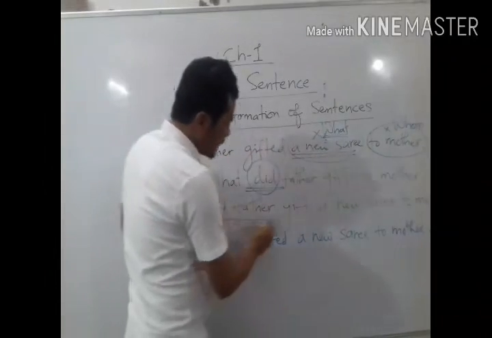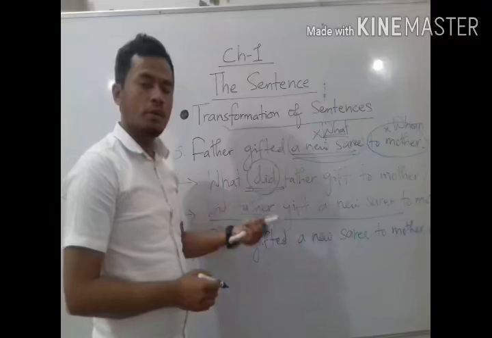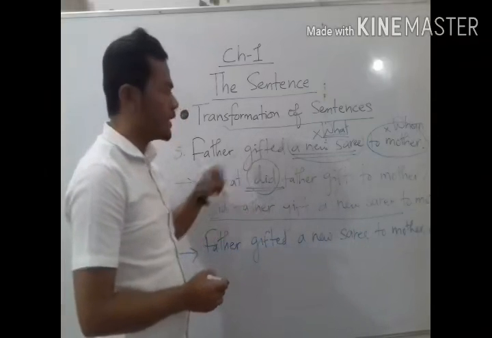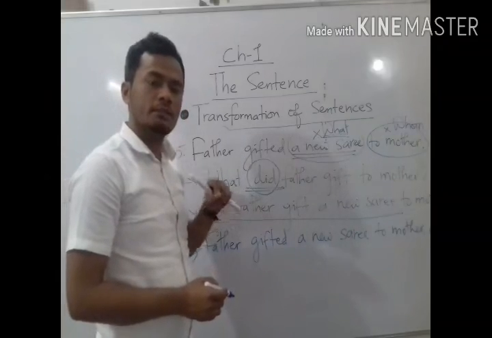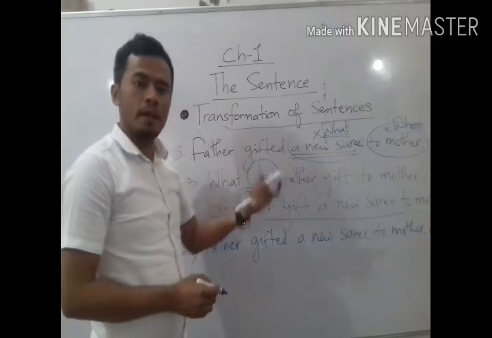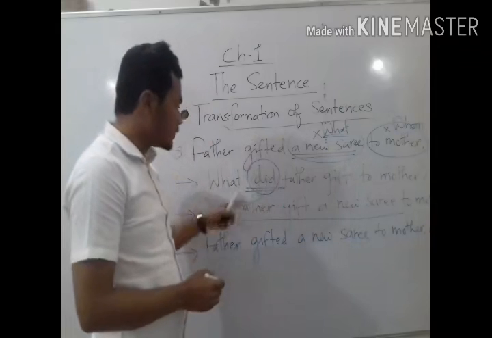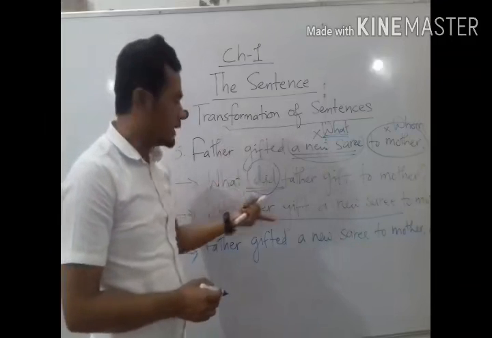Now come and change this sentence into a verbal question. Verbal question means by using a helping verb. Here we don't have any helping verb. So I told you that if the sentences are in simple present or simple past, then we have to use the group of do verbs: do, does, or did. So here the sentence is in simple past, then we have to use did.